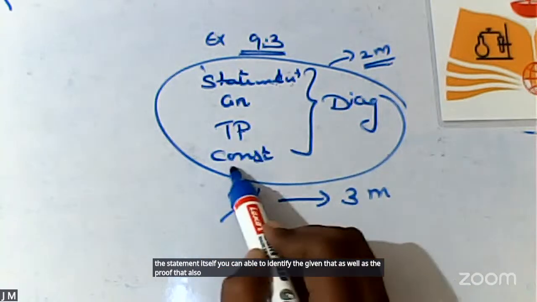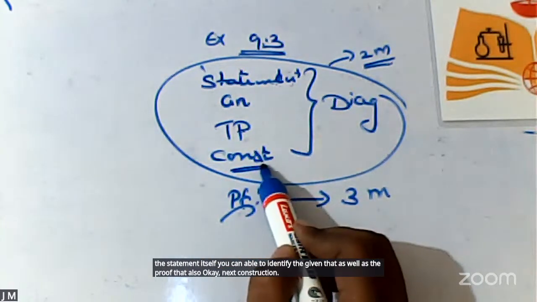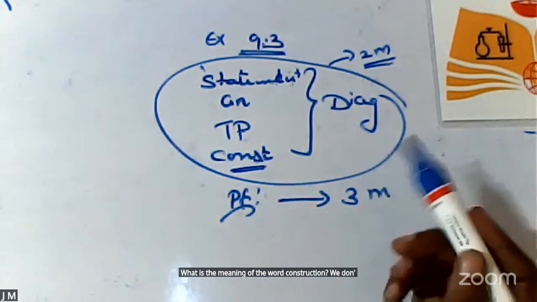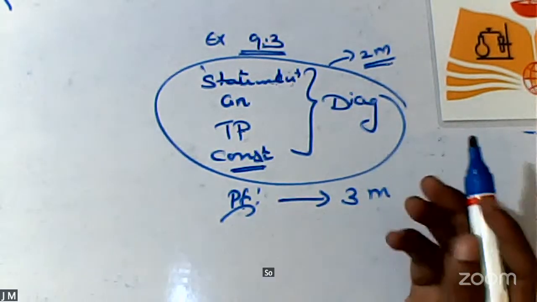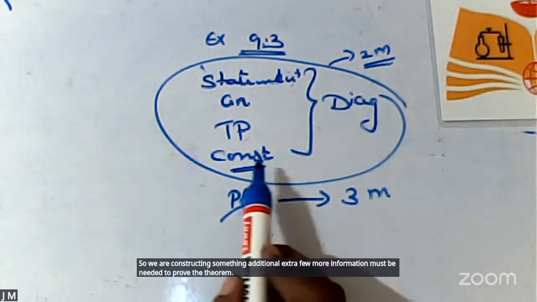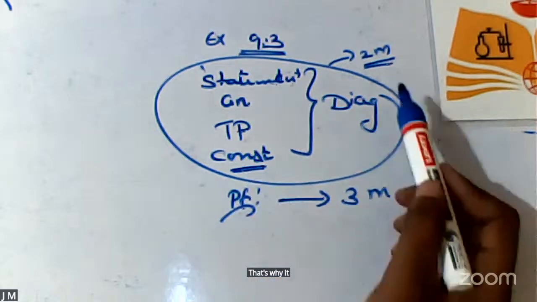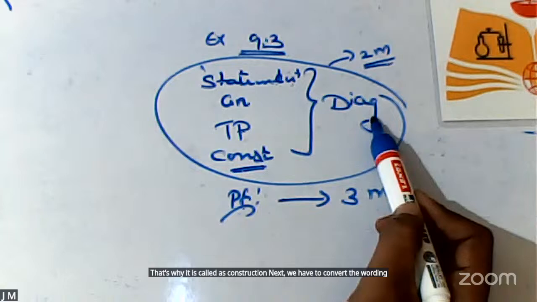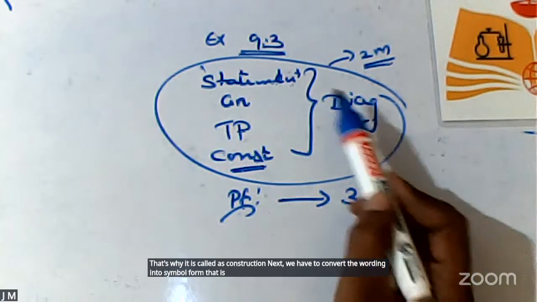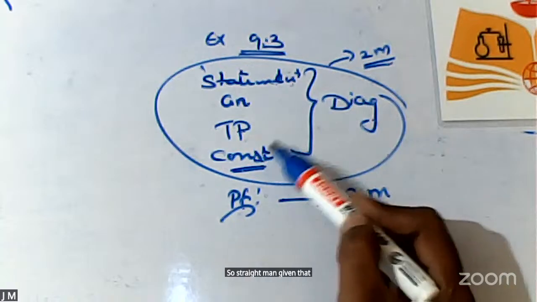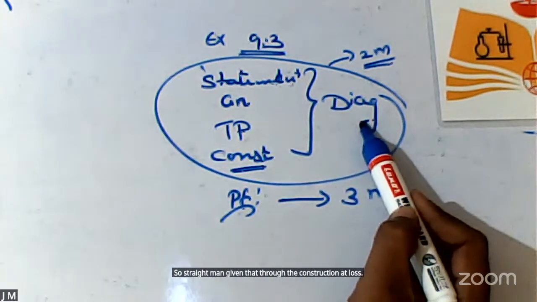Next, construction. What is the meaning of the word construction? We don't have sufficient data with us, so we construct something additional, a few more pieces of information needed to prove the theorem. That's why it is called construction. Next, we convert the wording into symbol form, which is called a diagram.